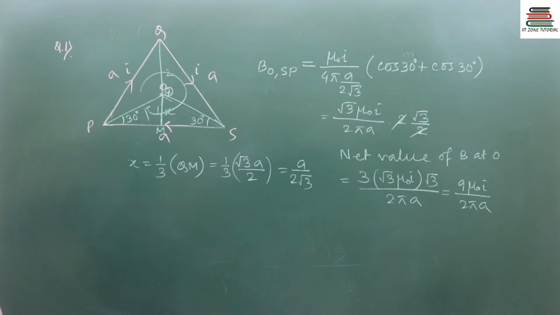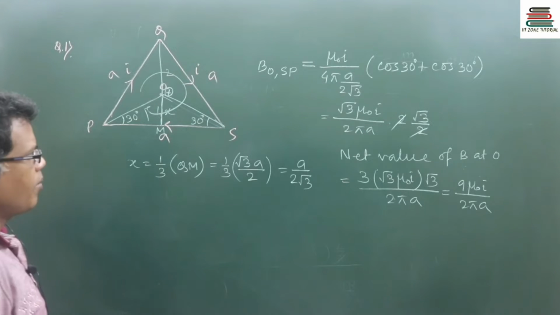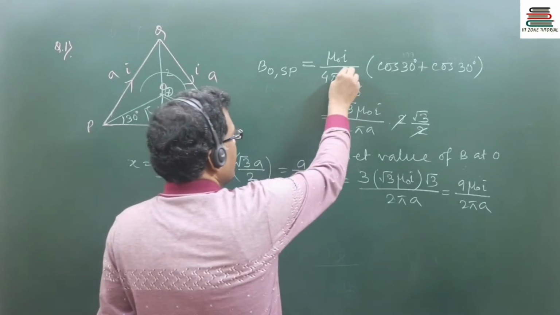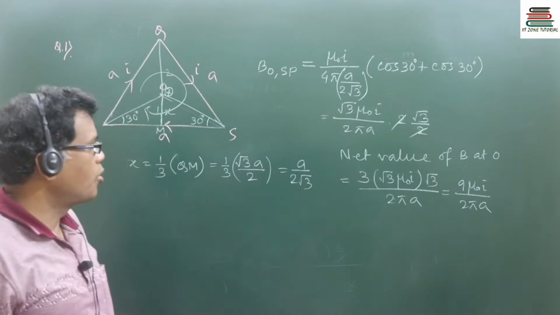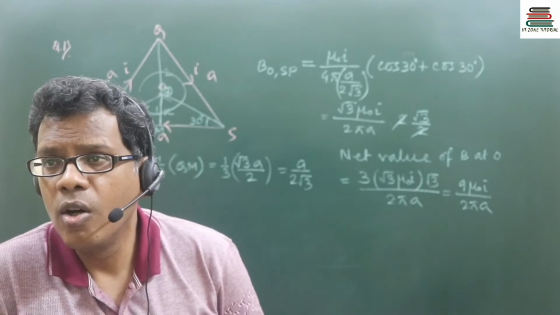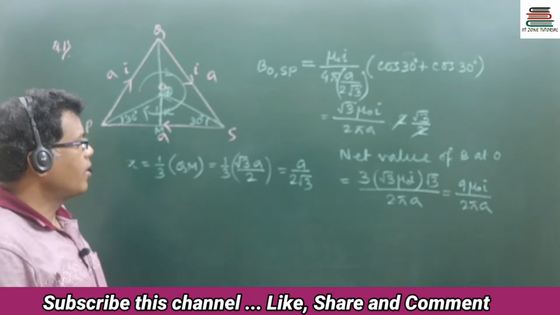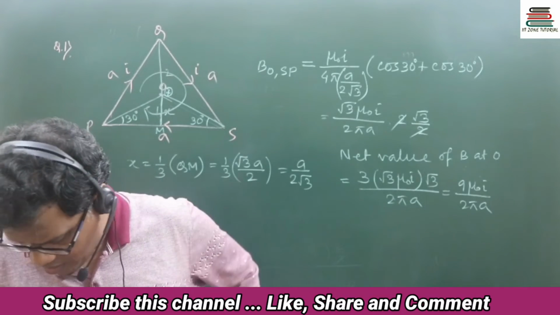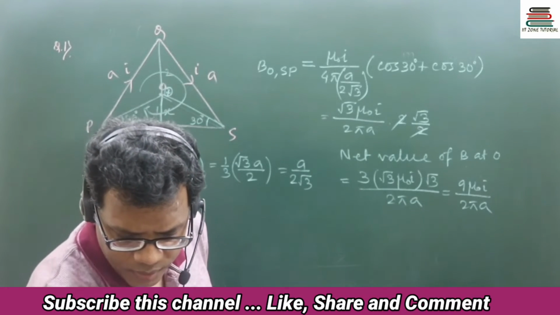The shortest distance x is 1/3 of the median. The median is undoubtedly √3 by 2 of the side, so that means it is a by 2√3. So according to the formula, mu naught I by 4 pi into the shortest distance x, instead of x I have used the value a by 2√3. So ultimately, you have got the answer of how to do it.